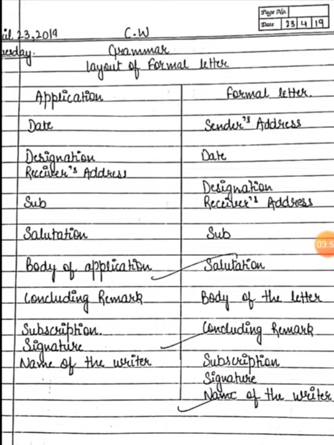The date will be mentioned in a formal way, May 20, 2020 or 16th May, 2020. In such a way, both the layouts should be clear to you. Only then you will be able to write a correct formal letter.